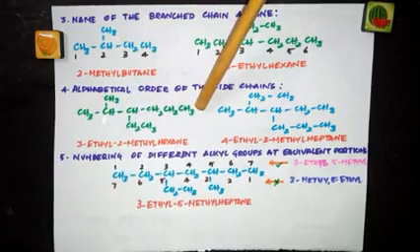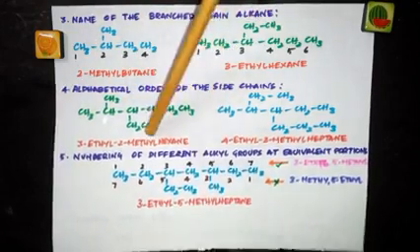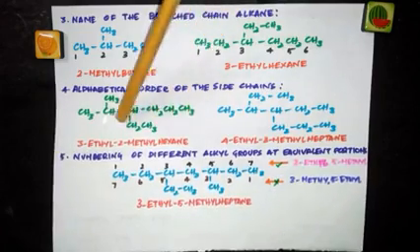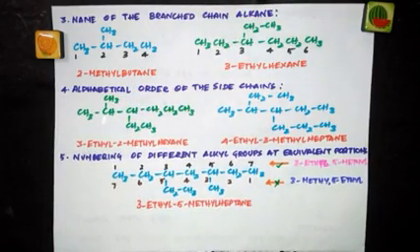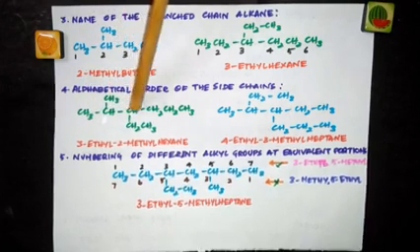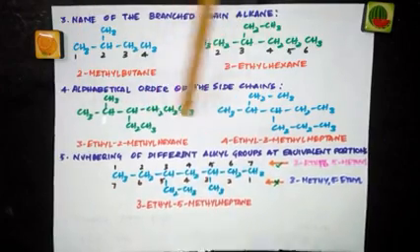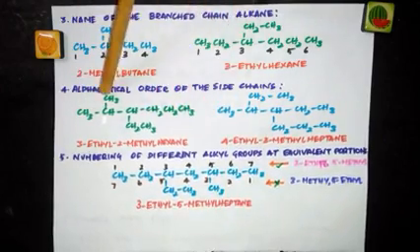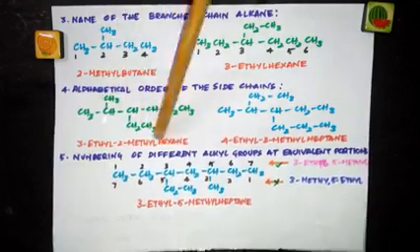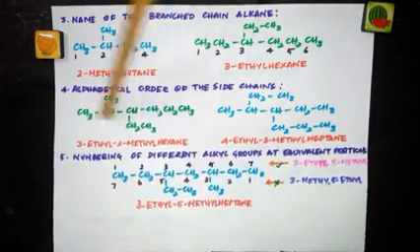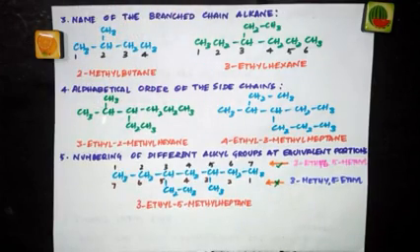1, 2, 3, 4, 5, 6. 6 carbon atoms. 1, 2, 3, 4, 5, 6. Again 6 carbon atoms. Here you are getting the same number of carbon atoms both ways. In such cases, you have to look at the substituents. The chain which has more substituents is chosen as the parent chain. Now look here. 1, 2, 3, 4, 5, 6. 6 carbon atoms. If I choose this as the parent chain, I will have 2 substituents, 1 methyl and 1 ethyl. So 2 substituents are possible. Keep that in mind.